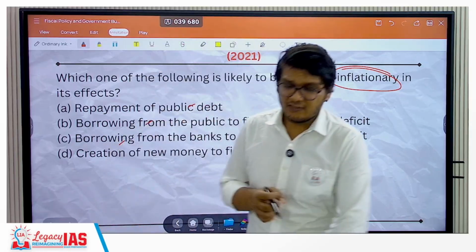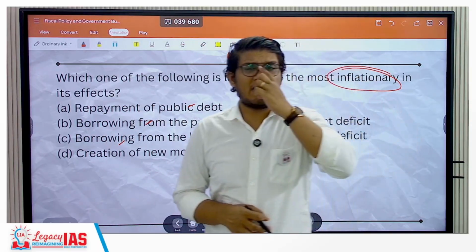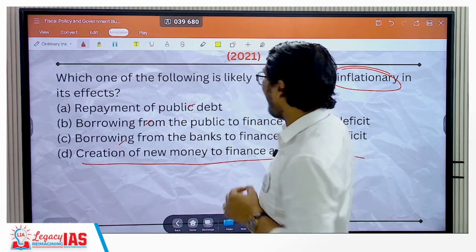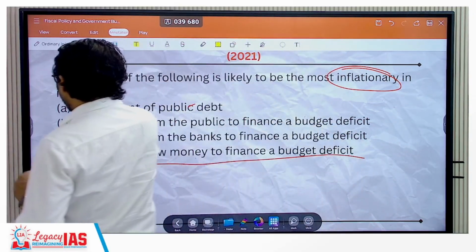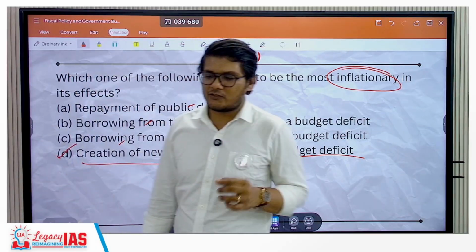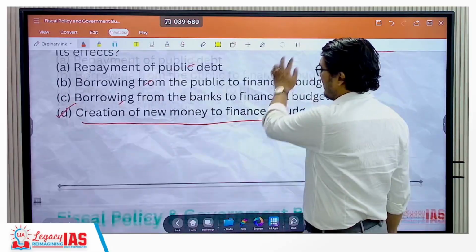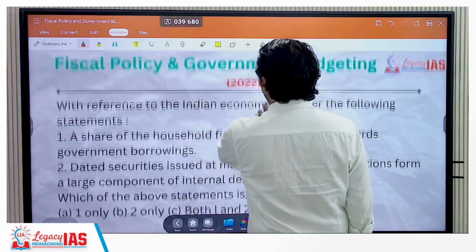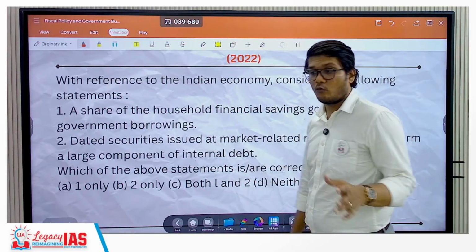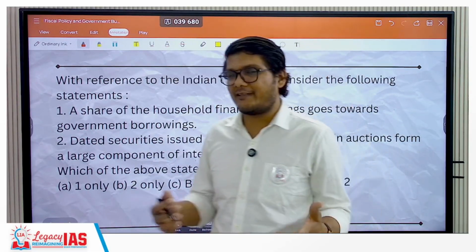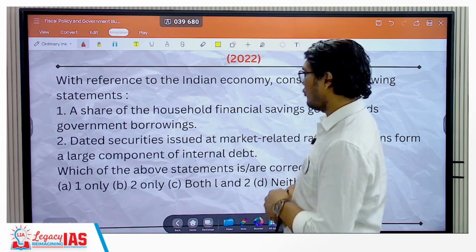Because the last option is the most inflationary option there ever can be. That is creation of new money to finance the budget deficit. Whenever you print the money, it is the most inflationary in nature. There is nothing more inflationary than printing the money, no matter for what you are printing. Of course, you are printing it to keep it aside, it will not come in the market. For everything else, of course, printing the money is the most inflationary.